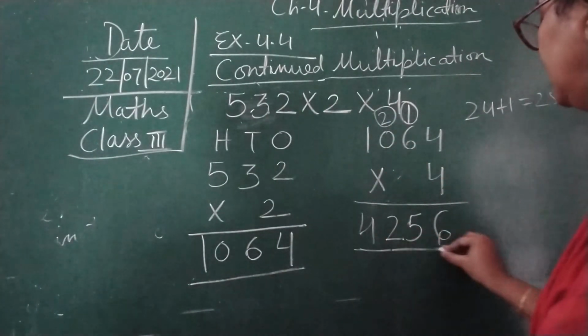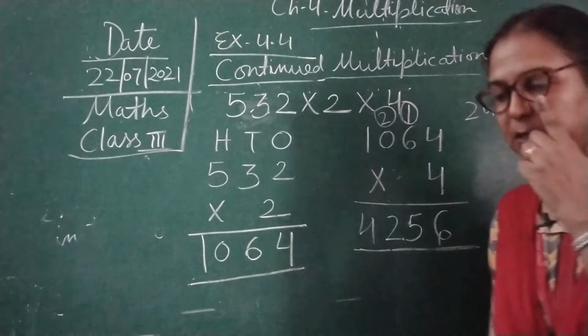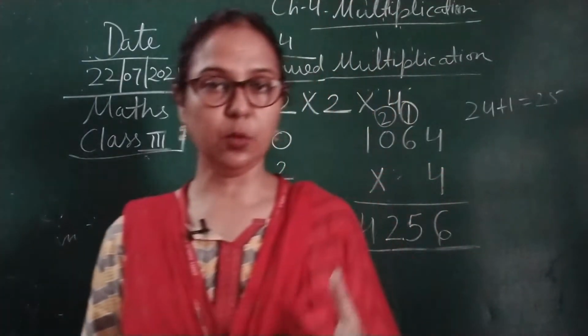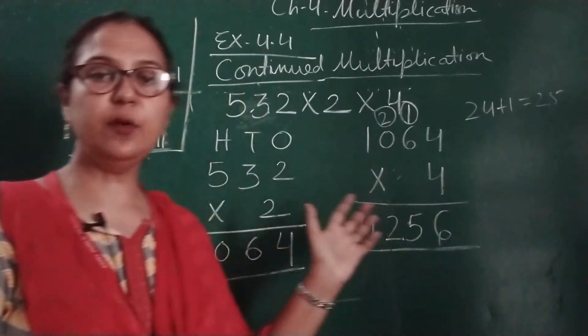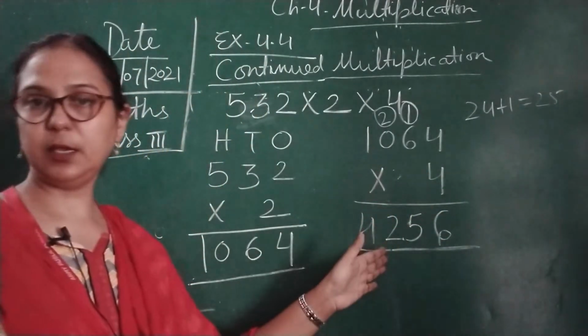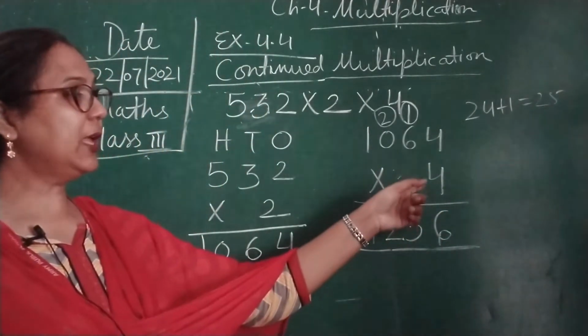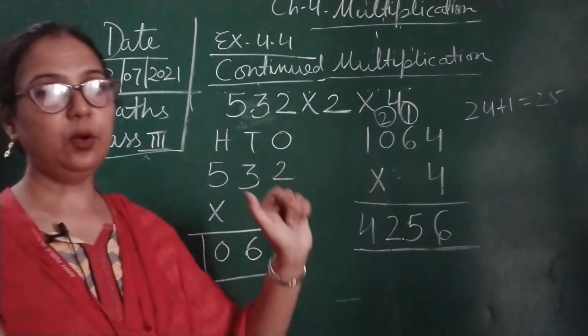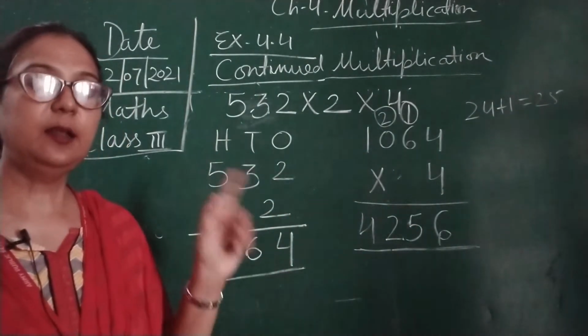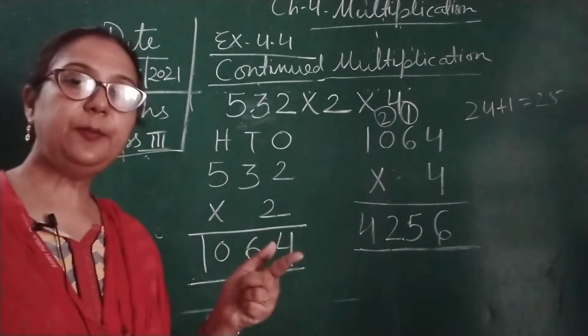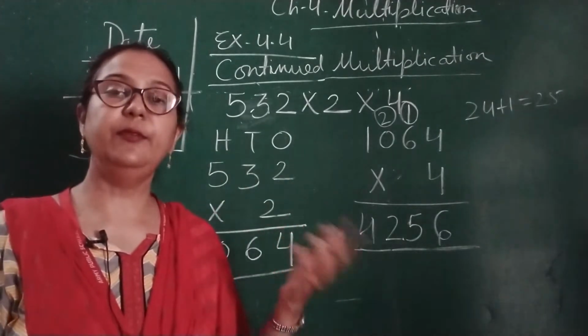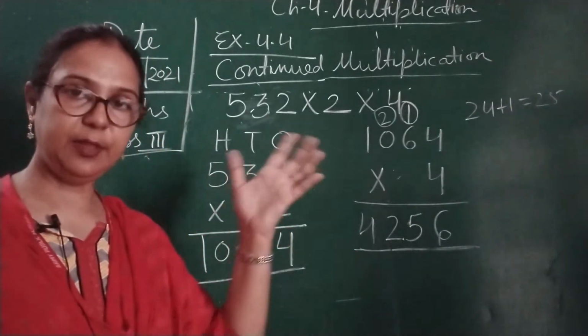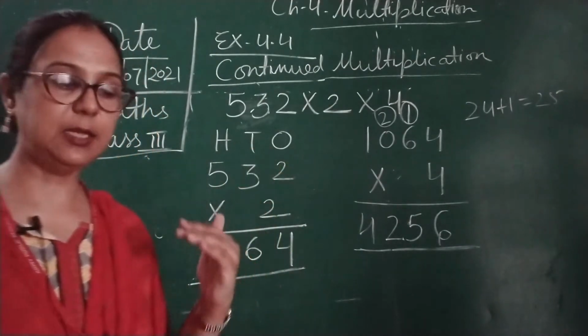As you all know children, whenever we multiply any number by 0, we will get 0. If any carryovers are there, we will place the carryovers. Then again you can see 4 ones are 4. We have already learned that if we multiply any number by 1, we get the number itself, the same number as the answer.